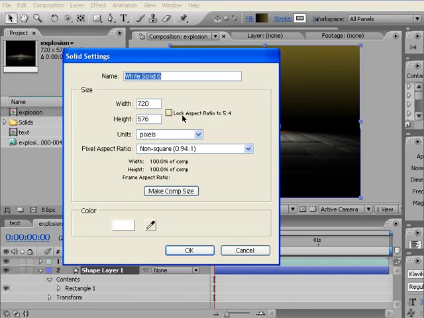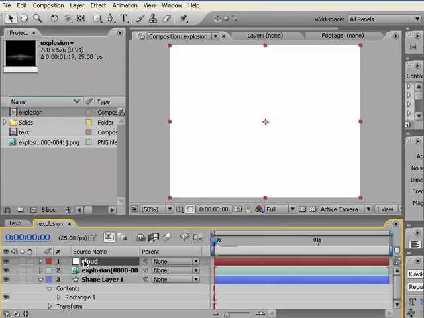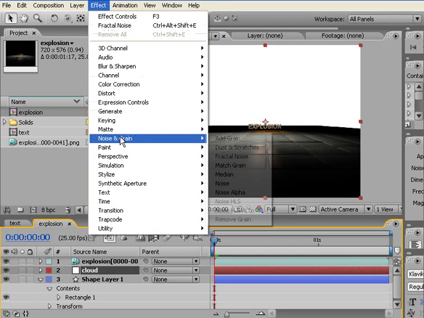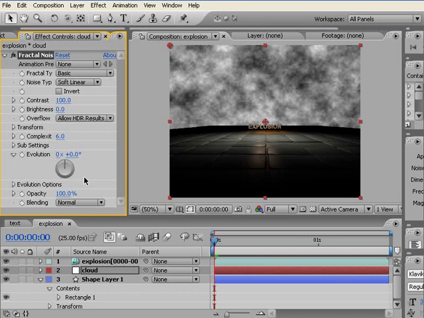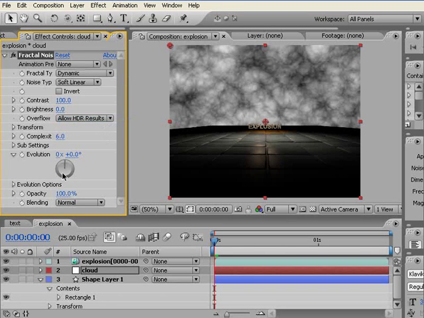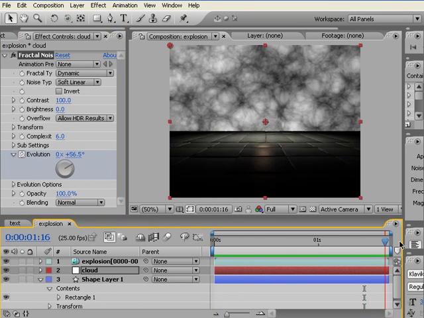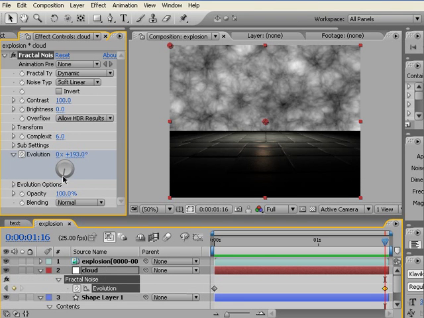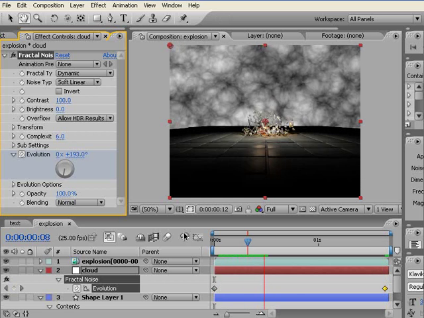Let's add another layer to it, which will be our cloud layer. Let's write cloud and put it under explosion as well. We go to effects, and from there go to noise and fractal noise. Fractal type, which we'll say dynamic. Now the evolution, we'll give it a movement. So what we'll do is set a keyframe here at frame 0. So we need to increase the evolution a bit more. So now let's see how it works.